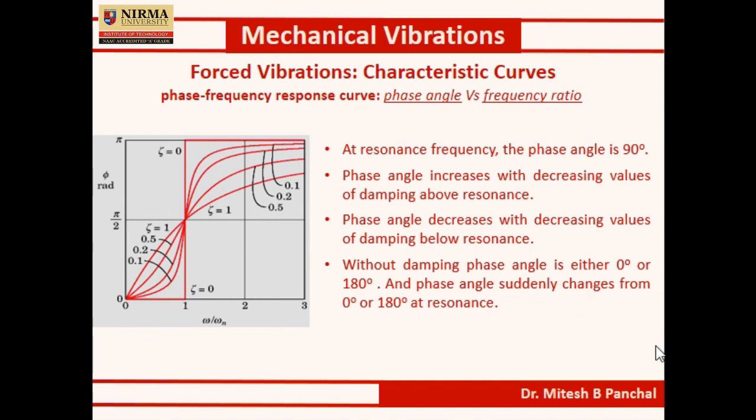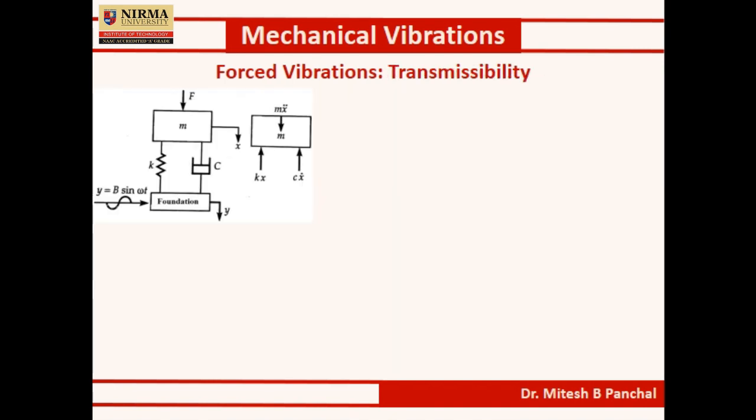Next we will see the transmissibility. Consider this figure as any machine which is mounted on the foundation, which is subjected to forcing function F, a harmonic function F. Okay, and there is a spring element as well as a damping element.